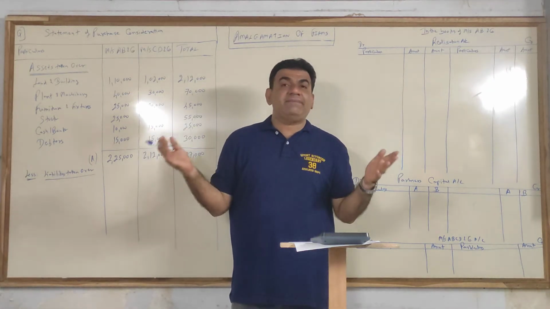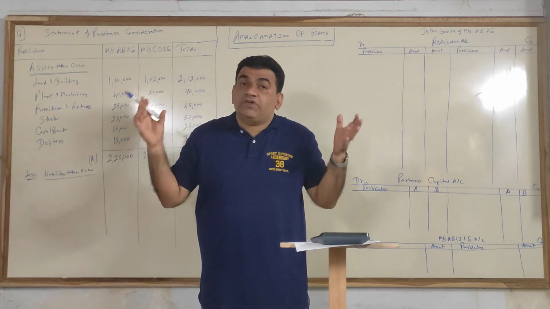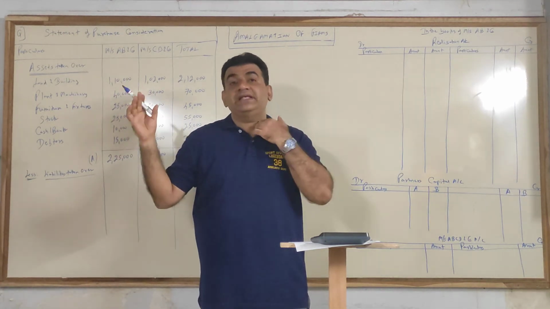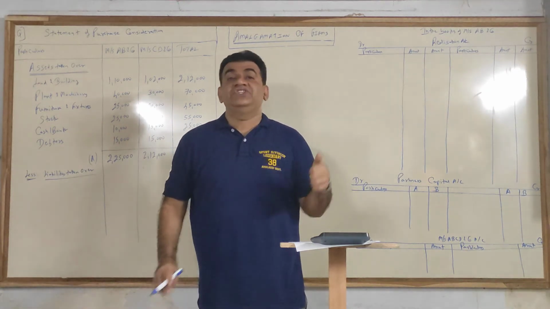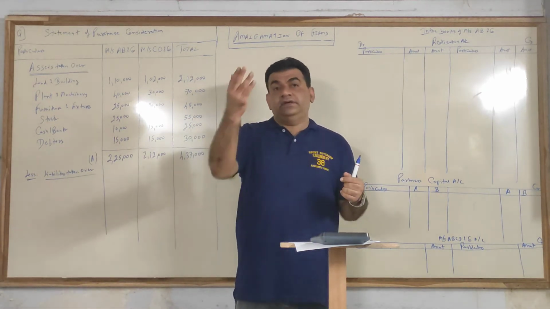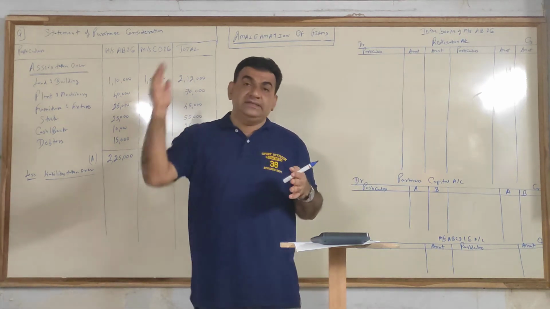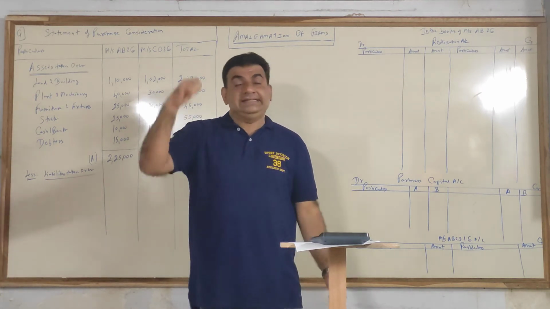Now partner ka capital is payable to the partner itself, so it is in the form of owner's money. Capital is the money introduced by the partners to start the business, so capital will not come. General reserve, you all know, in piecemeal distribution we have distributed general reserve among the partners. That belongs to the partners. Internal liability will not come.